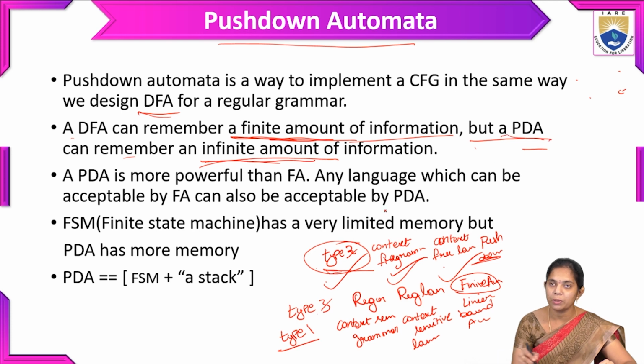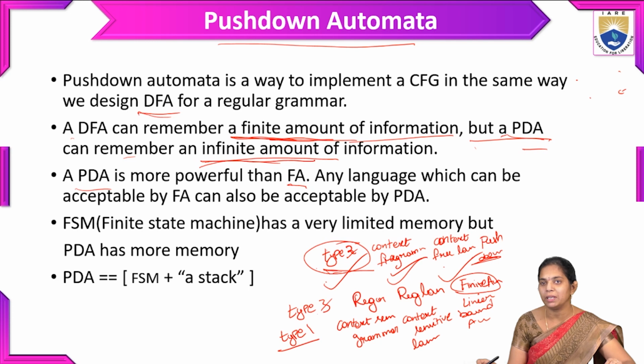the pushdown automata. A PDA is more powerful than FA. FA is nothing but finite automata, and PDA is nothing but pushdown automata. Why can we say it is more powerful? Because it can remember an infinite amount of information. Any language which can be accepted by the finite automata can also be accepted by the PDA. So we can say that a finite automata is a subset of PDA.